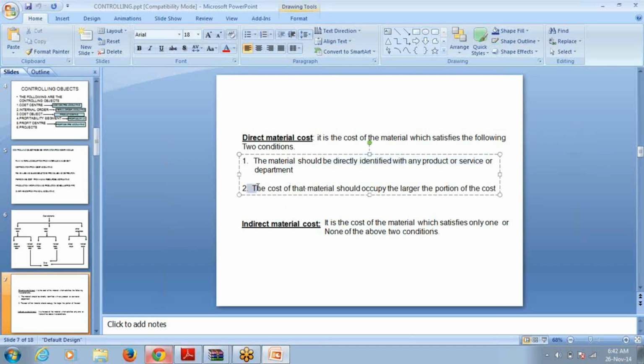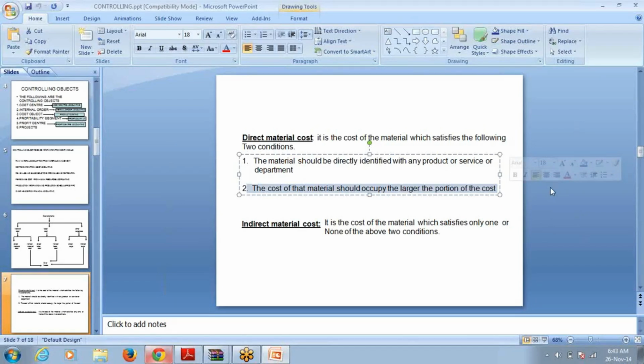Then, the cost of that material should occupy a larger portion of the total cost of the product. Means, the cost of the wooden planks will occupy at least 20 to 25% of the total cost of the computer table. Suppose the cost of the computer table is $100, the cost of the wood will be at least $25 to $30. So the second condition is satisfied. Now the material wood is satisfying both the conditions. It is called direct material cost.